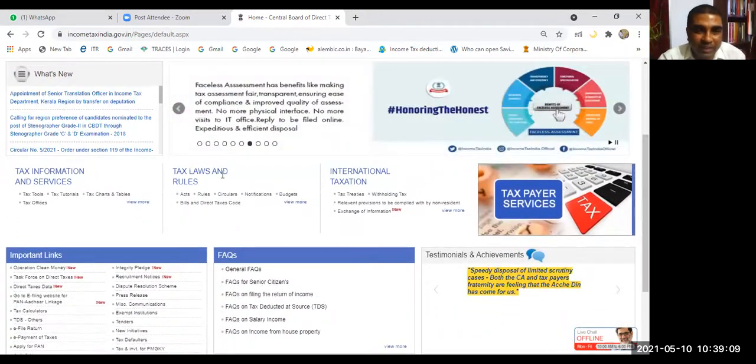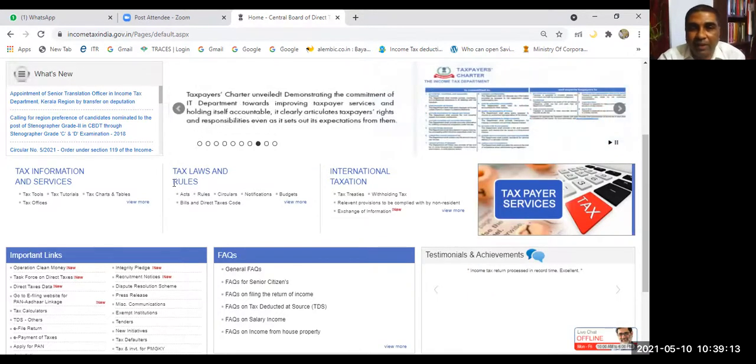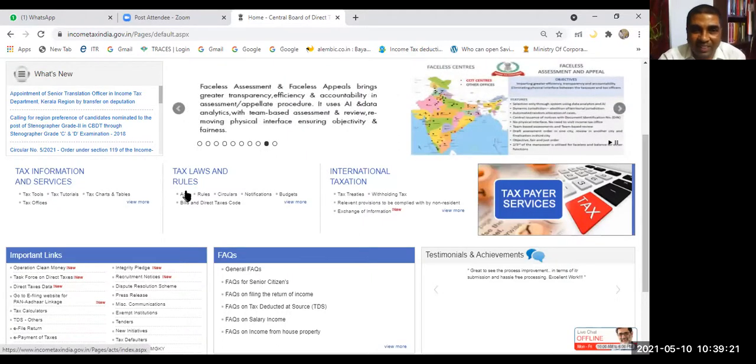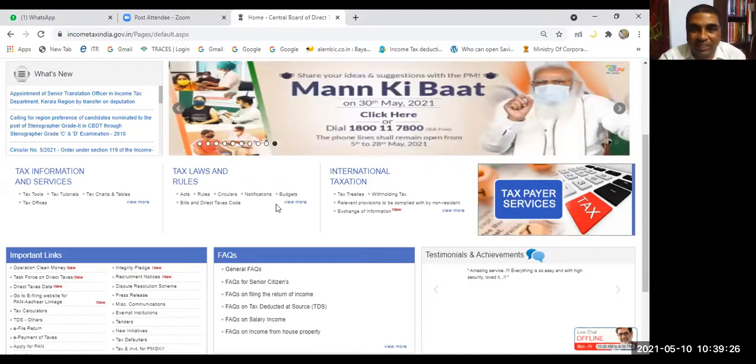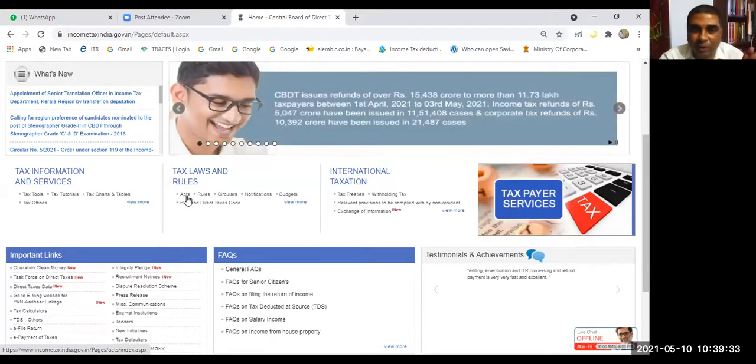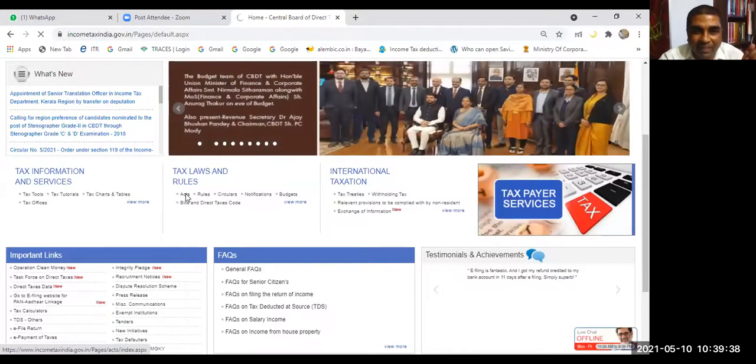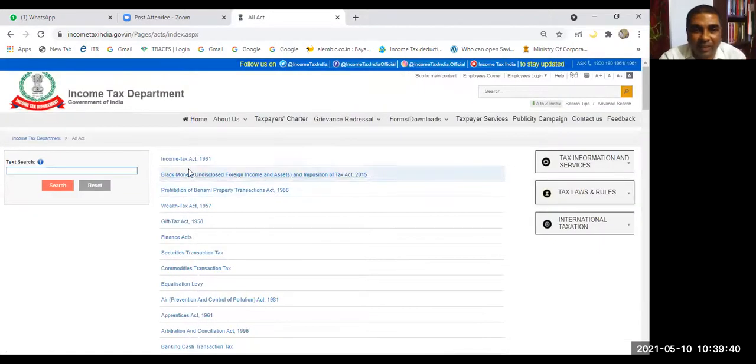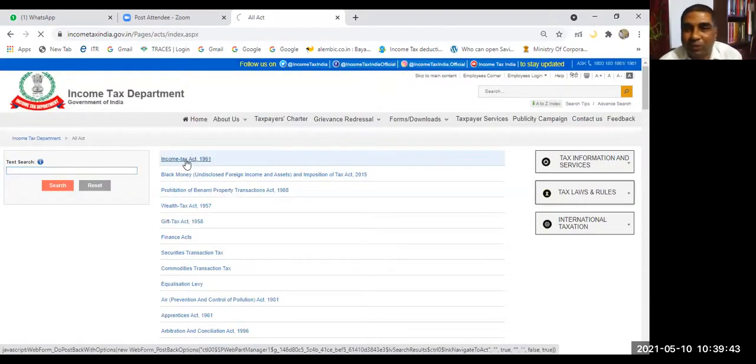Now, can you see it? What is this heading? Can you read it? Tax laws and rules. You see, the tax act is there, rules are there, circulars, clarifications, notifications, budget, all these things are there. Right now, as our friend Biswajit told us to refer to section 2 clause 31, let us go there. I am clicking here on Acts, and various related acts will be there, and I am going to the Income Tax Act 1961.